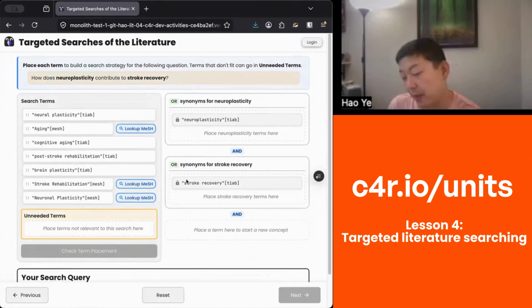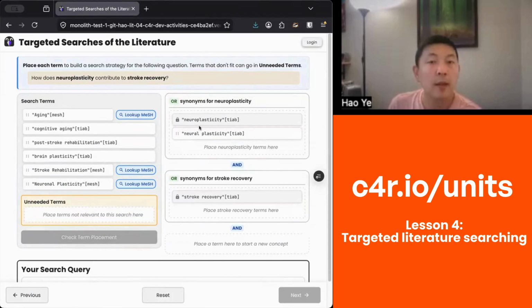Okay, so next we're going to do something that is a little bit more complex. We know that not every article is necessarily going to refer to these concepts of neuroplasticity or stroke recovery using this exact phrasing. And so, for instance, some articles may refer to it using the phrase neural plasticity. Some may refer to it as brain plasticity. There is even a specific MeSH term. MeSH stands for Medical Subject Heading. So there's a specific MeSH term for neuroplasticity called neuronal plasticity.